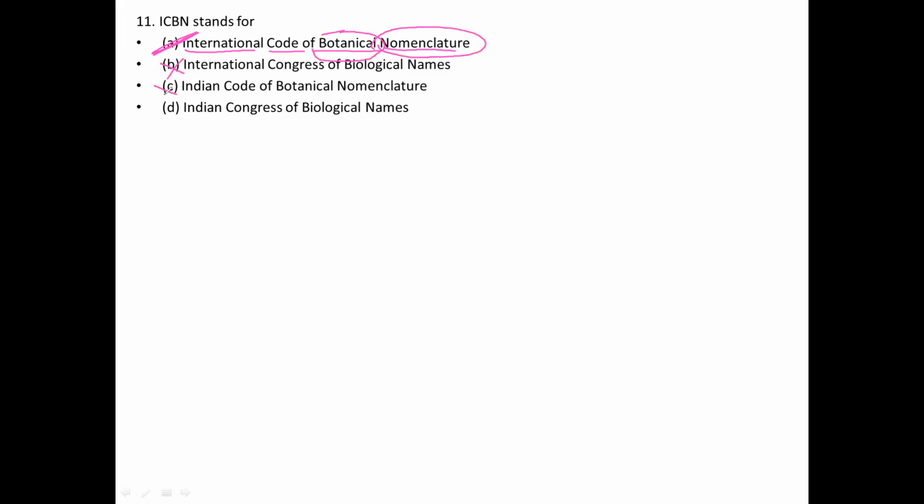The other options are wrong. For this 11th question, A is the correct option. Okay, now I would like to move on to the next slide.